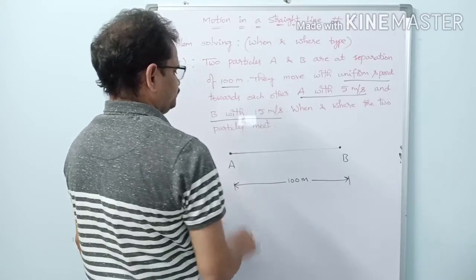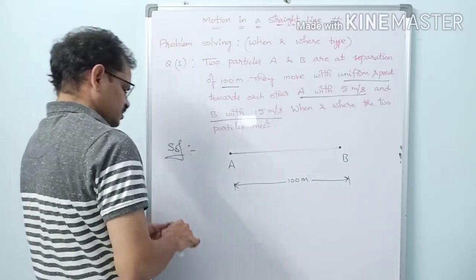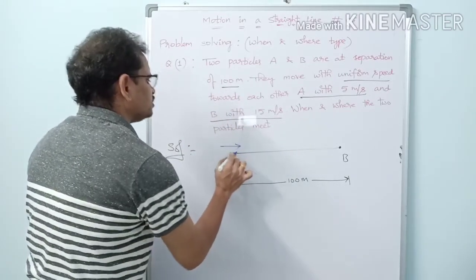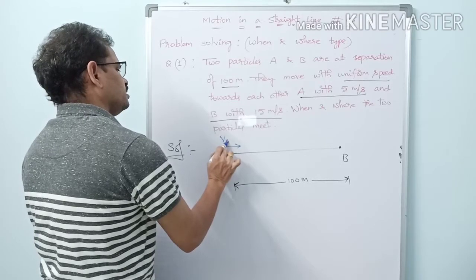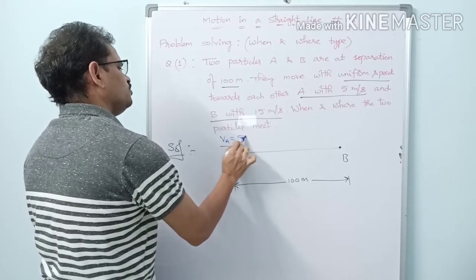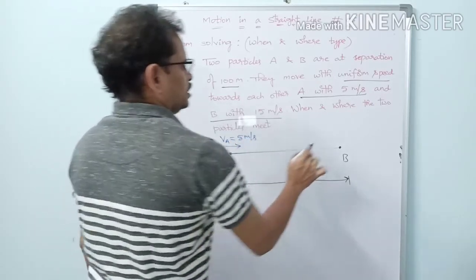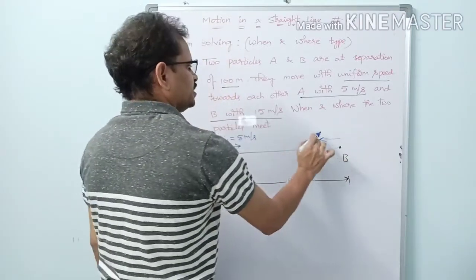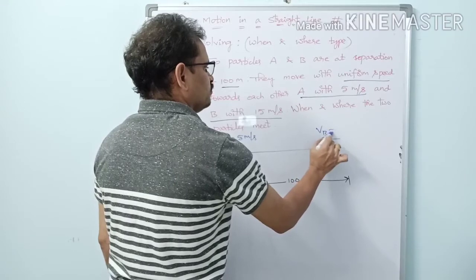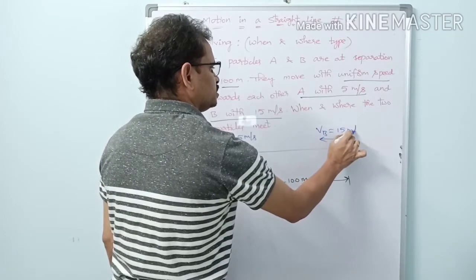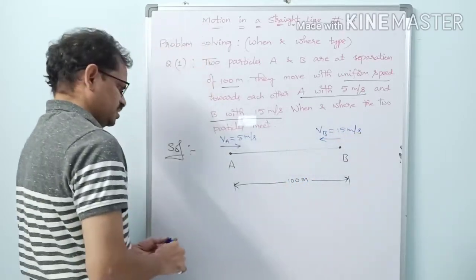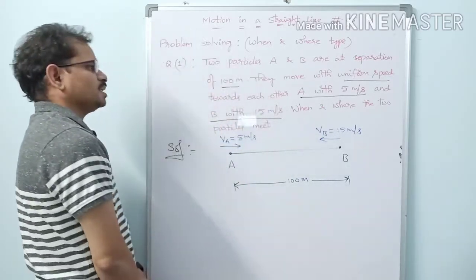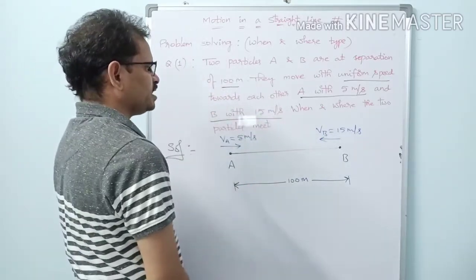What else is given here? A's velocity, VA, equal to 5 meters per second. And B is moving in this direction, they are moving on the same line here. VB equal to 15 meters per second. Now what is the question? When they are meeting and where they are meeting.